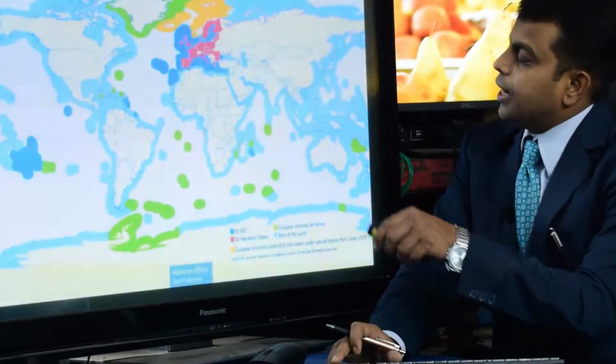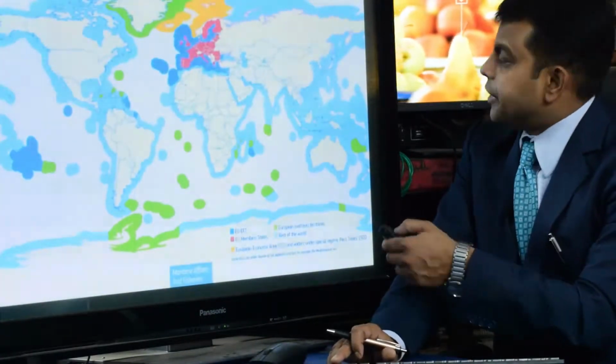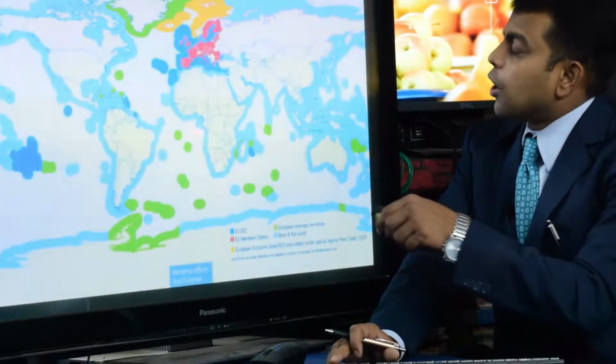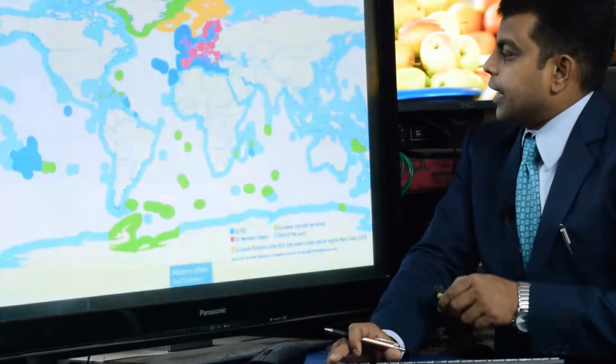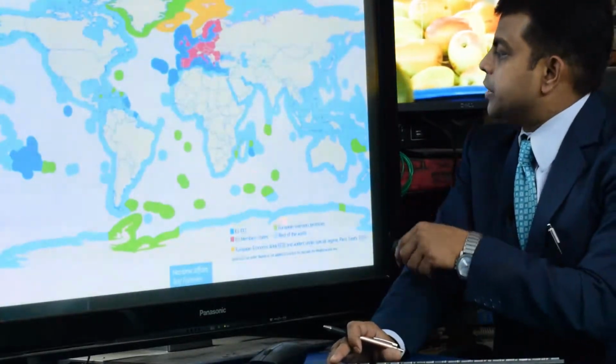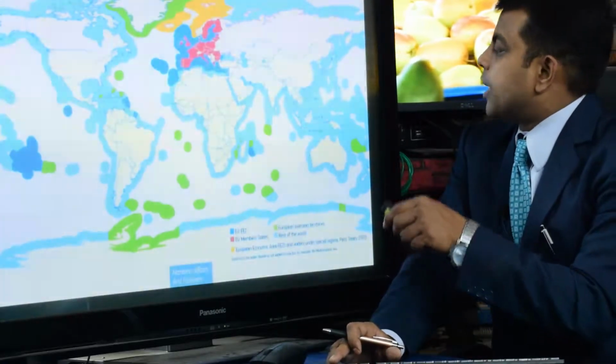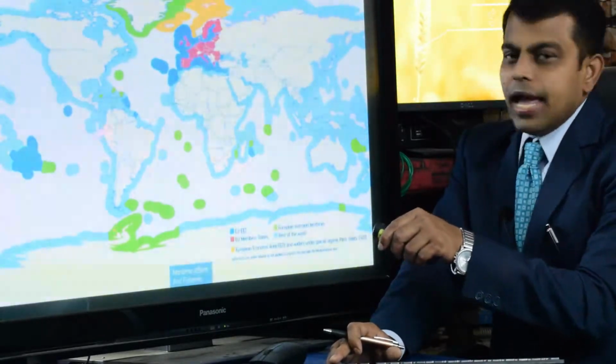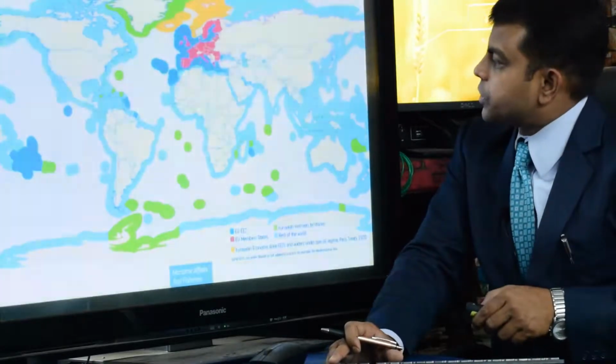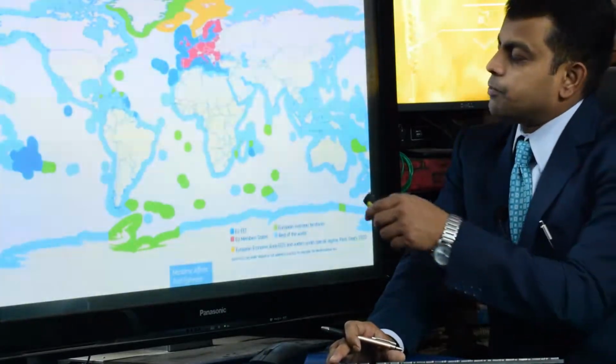And this is a map of 200 nautical miles along with the different countries. We can see with the help of the blue color the 200 nautical miles area. That area comes under the jurisdiction of that specific country.